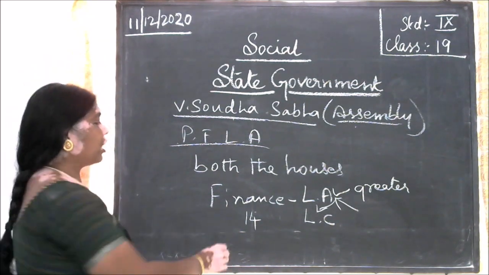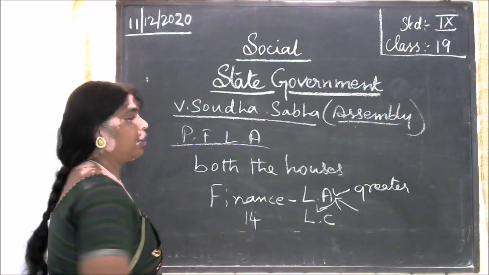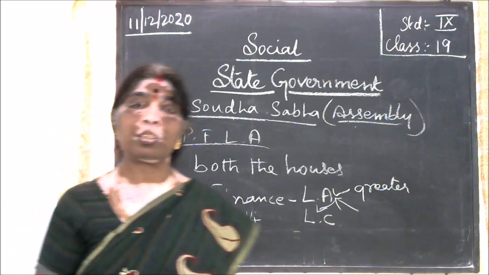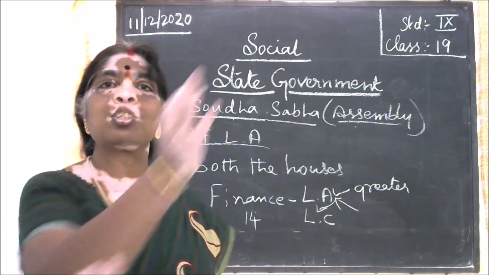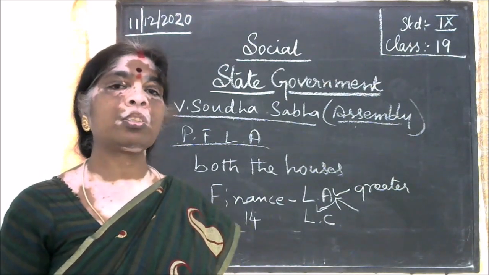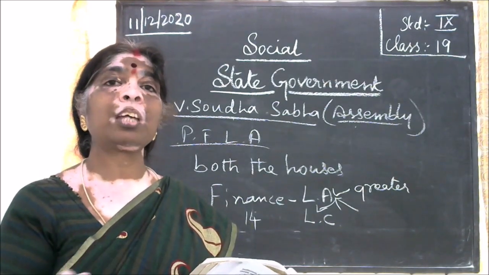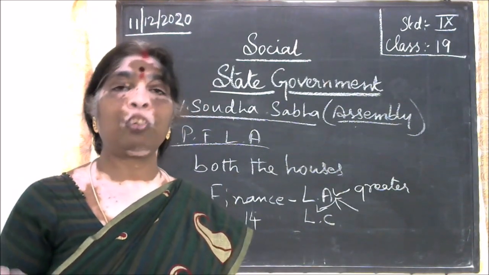See, till 14 days they will wait. In case till the 14 days it is not received, then they will think that the bill has been passed and sent for approval. So the legislative council can hold the bill only till 14 days.